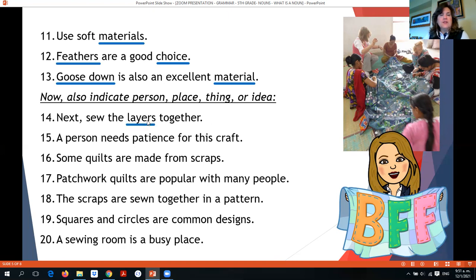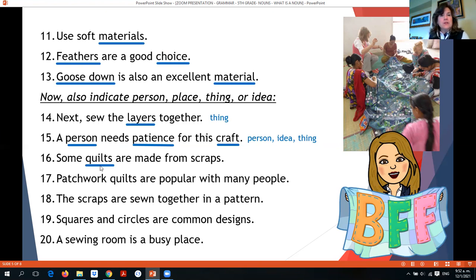Number fourteen, next, sew the layers together. So layers is a noun and it's a thing, okay? Number fifteen, a person needs patience for this craft. So here we have person as a noun, patience as a noun, and craft as a noun. And person is a person, patience is an idea, and craft is a thing. Number sixteen, some quilts are made from scraps.